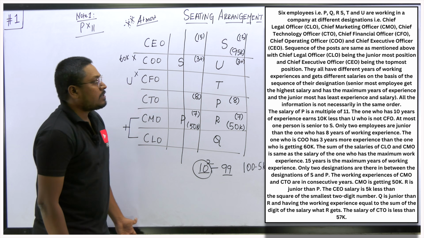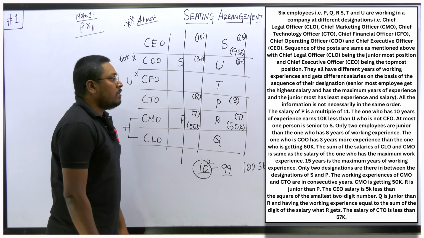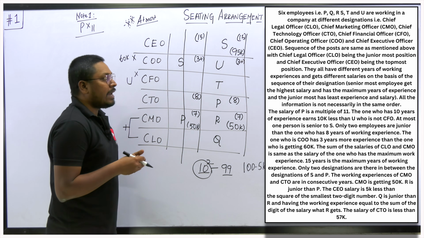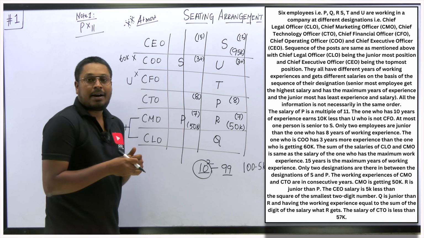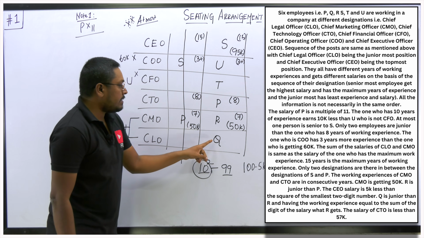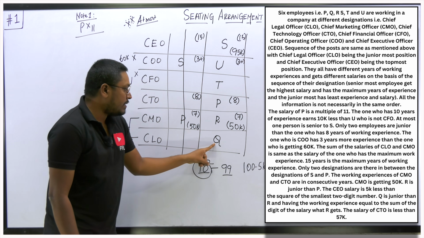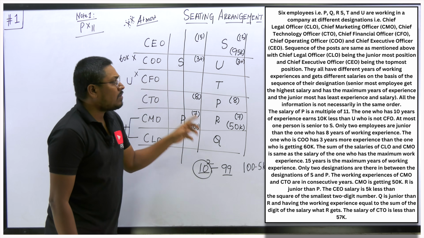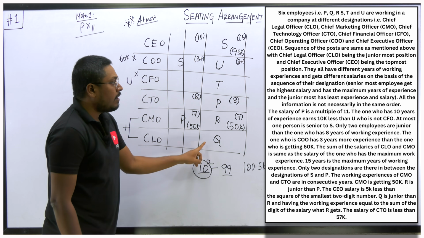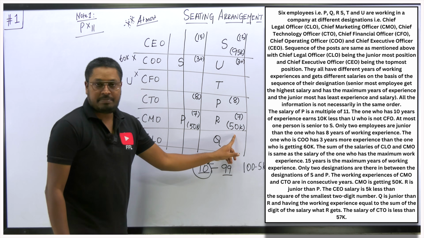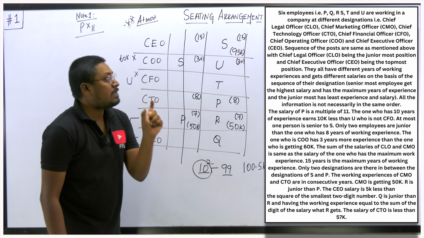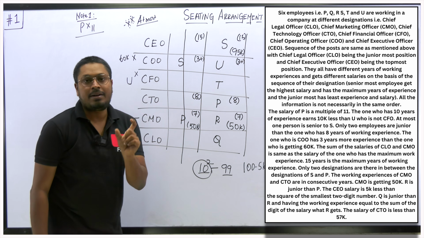Okay, so next point is, Q is junior than R and having a work experience equal to the sum of the digits of the salary that R gets. So just see here, Q is junior than R, having a work experience. Okay, so this person Q's work experience is equal to the sum of the digits of the salary that R gets.